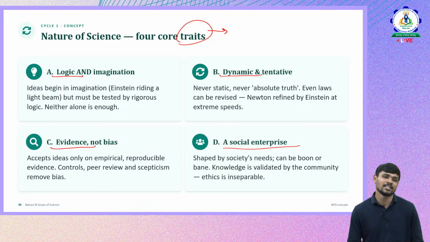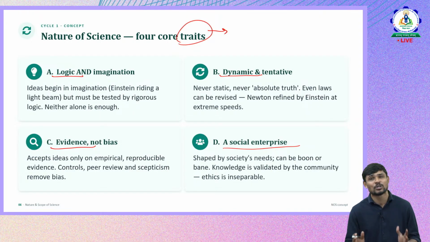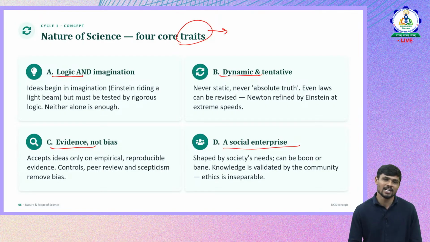Then it is evidence and not bias. Science requires evidence. A mere statement or description or just a paragraph needs evidence in science. Without evidence, science doesn't believe anything. It accepts ideas only if they are empirical. Empirical means experimented, understood and reproducible. Then evidence, control, peer review, skepticism, and removal of bias.